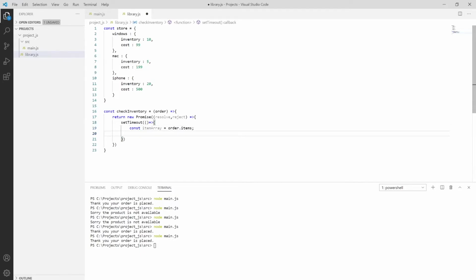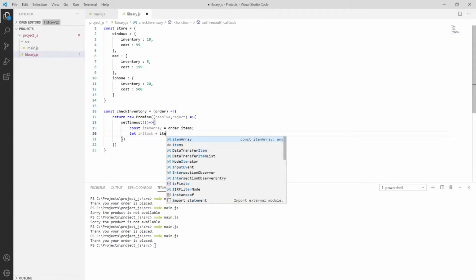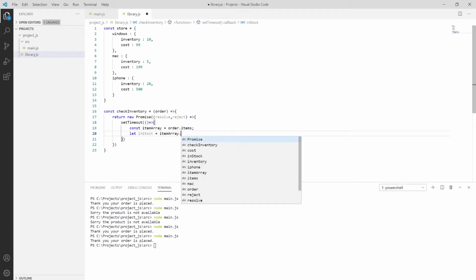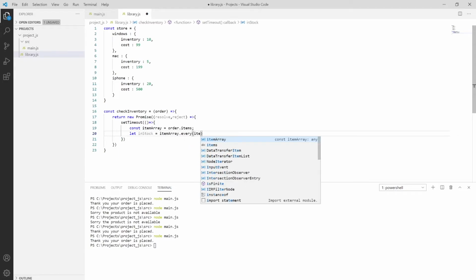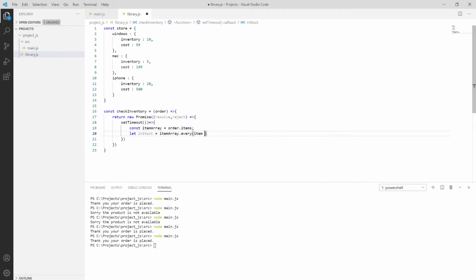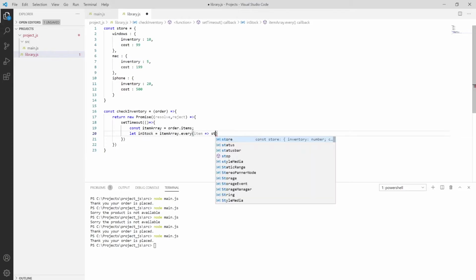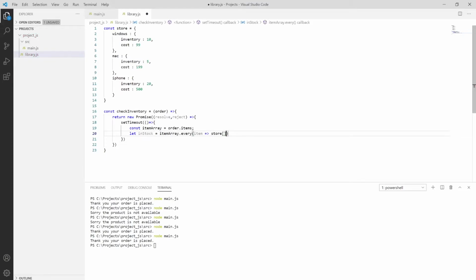Then we have let inStock equal to itemArray dot every. Like the previous one, we take the item and check in the store itself whether the store has that item.